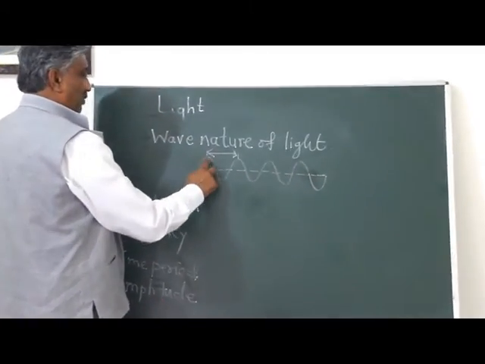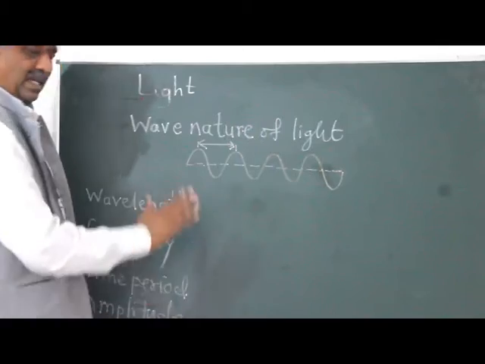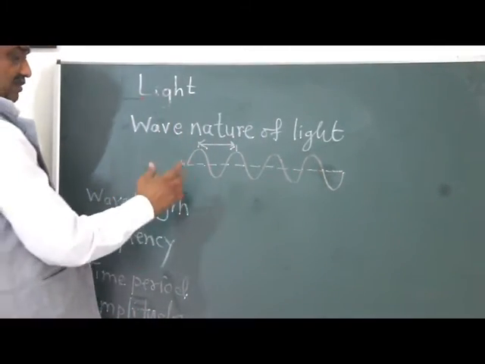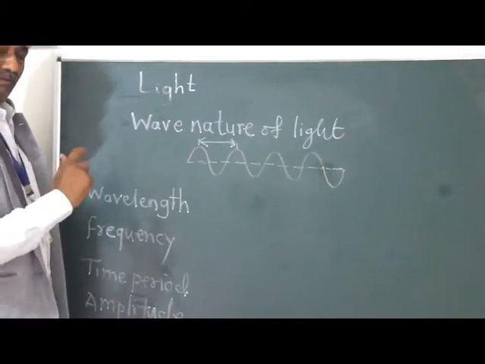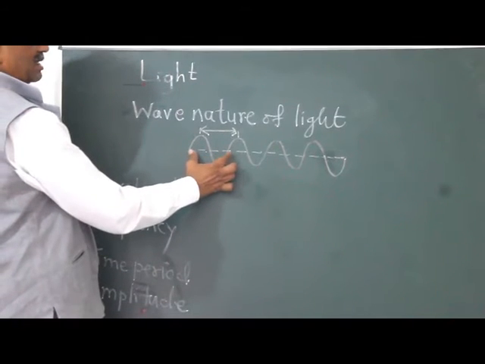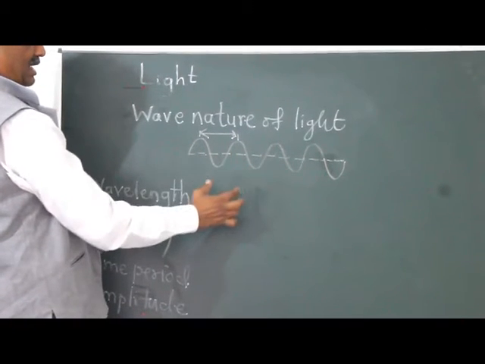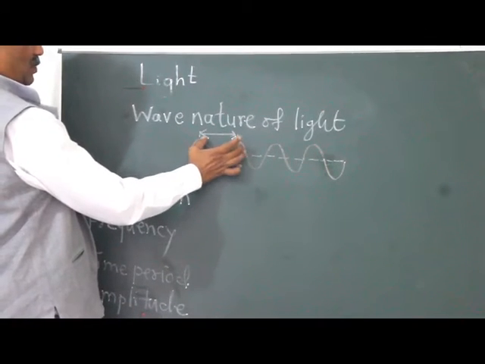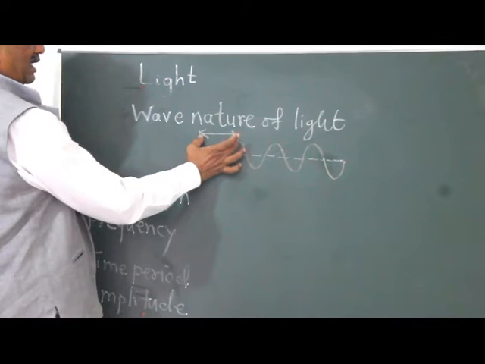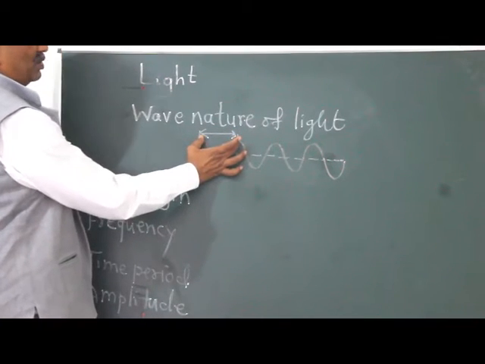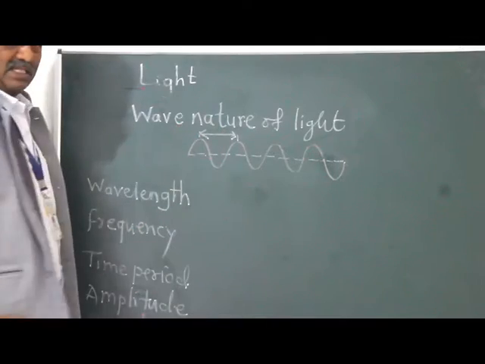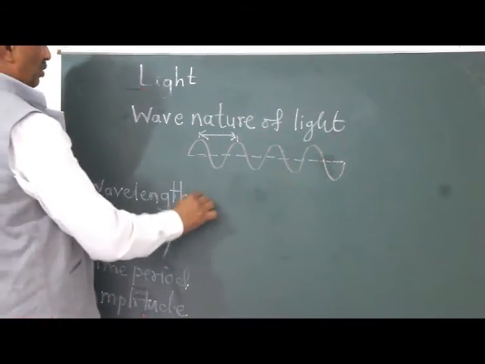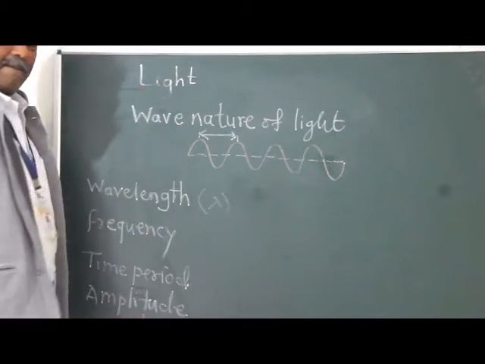If we show the wave in this way, then it has a wavelength. What is wavelength? Wavelength is the length of one single wave. We can say it is the distance from one crest to the successive crest next to that one. This length is called the wavelength, and usually it is shown by the letter lambda.